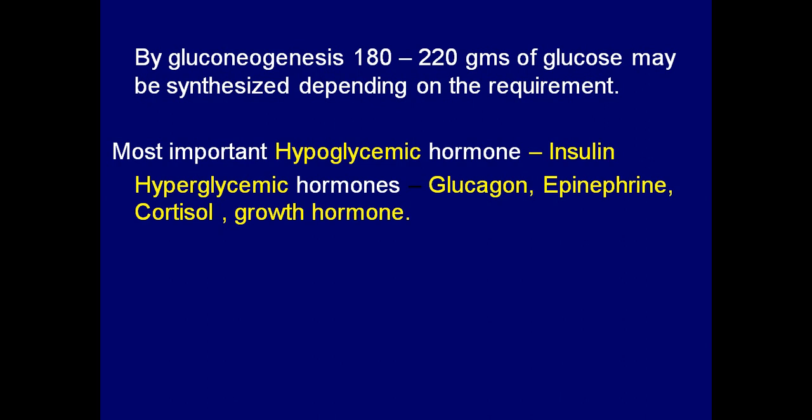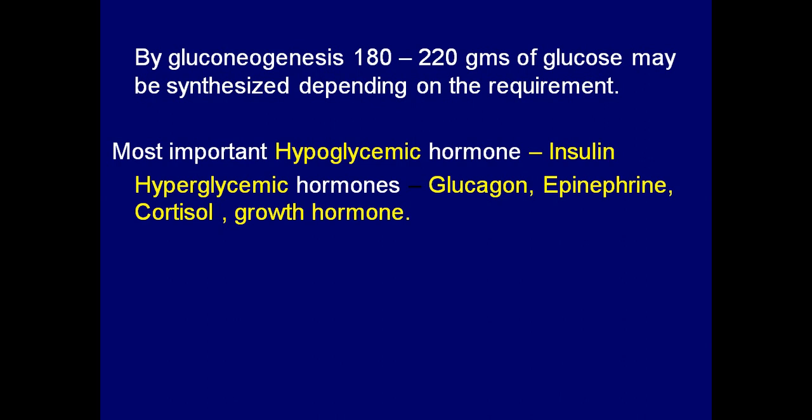Insulin is produced in the body in response to a high glucose concentration in the blood.